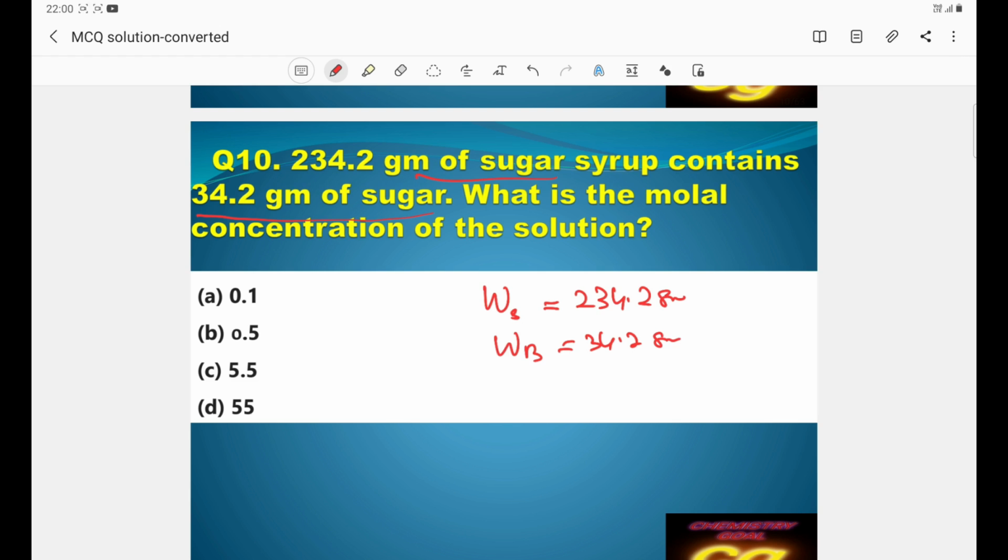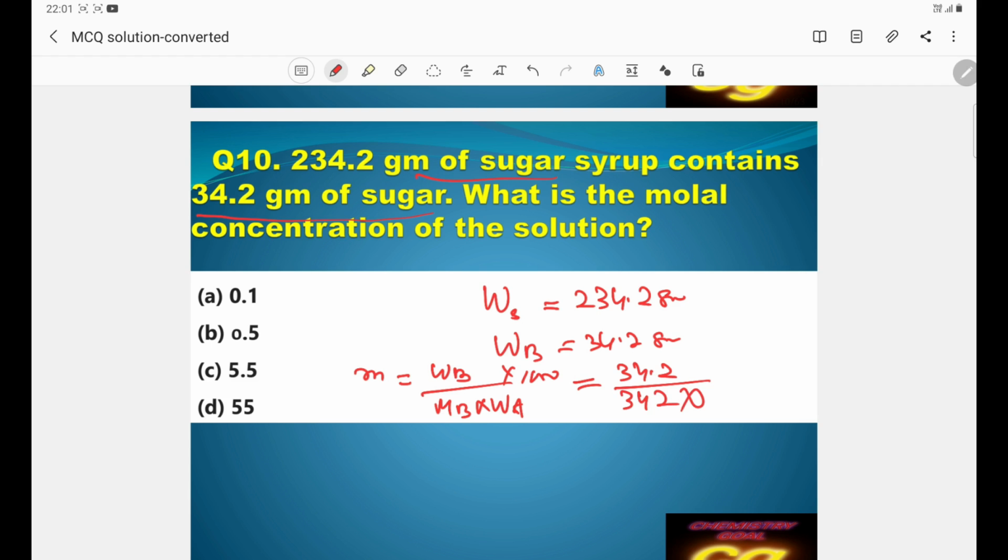34.2 gram. What is the molal concentration? Molality, small m, is equal to WB by MB into WA into 1000. This is the formula for molality. WB as per the question is 34.2, and as it is a sugar solution, molar mass of sugar is 342, into mass of solvent.